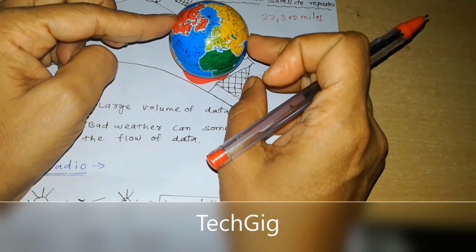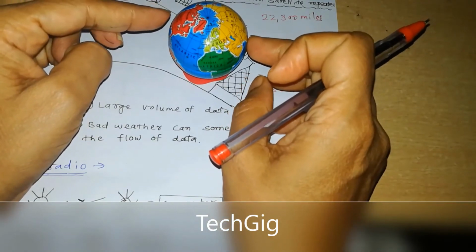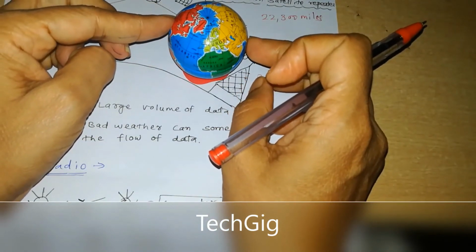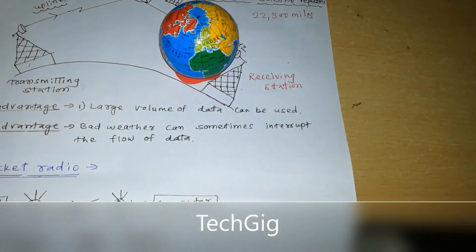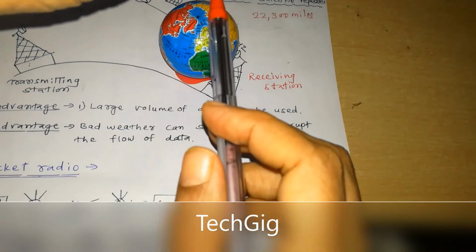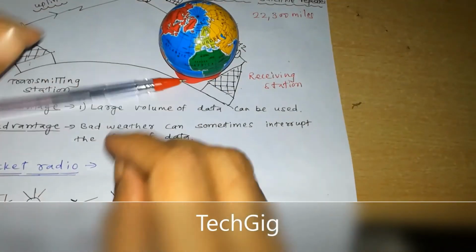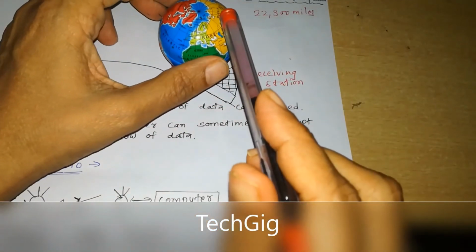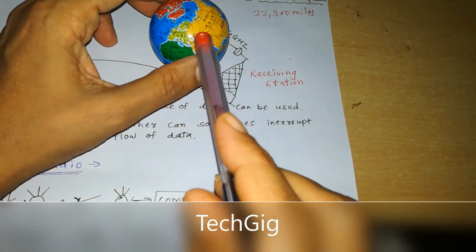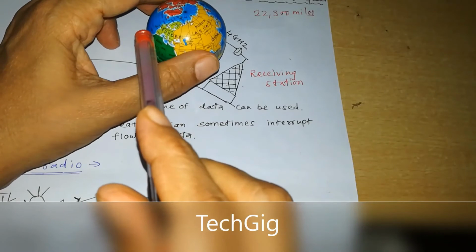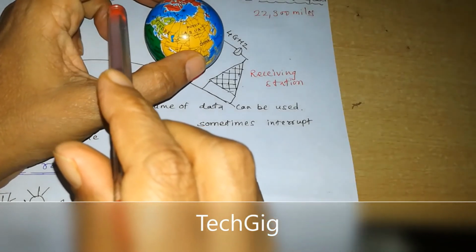If we want to communicate from one point in India to another point in America, then suppose one object is placed above the earth, some 22,300 miles above it, and the earth rotates, this object will also rotate. That is a geostationary object.